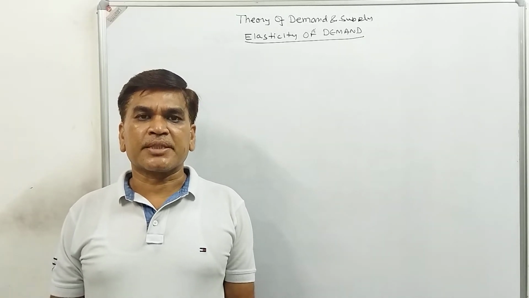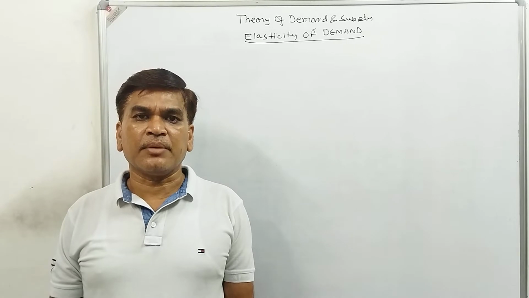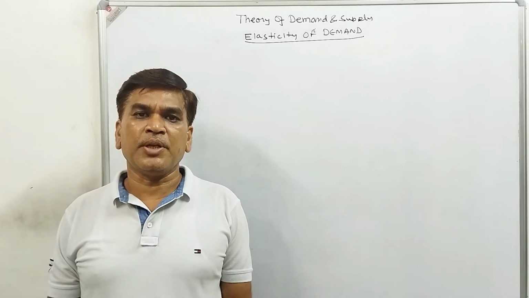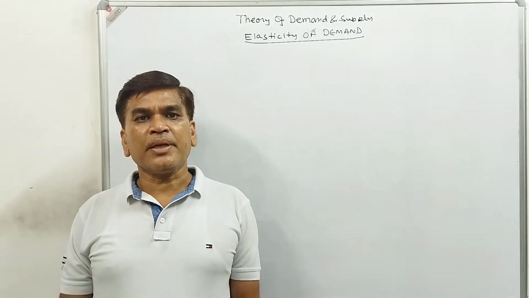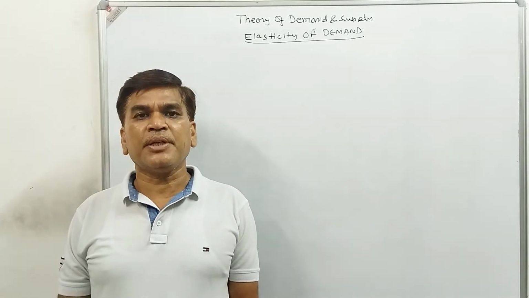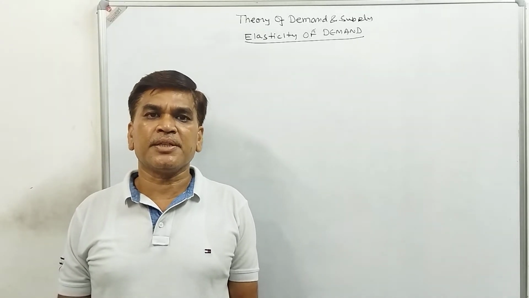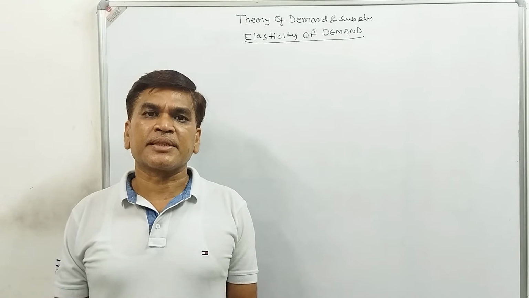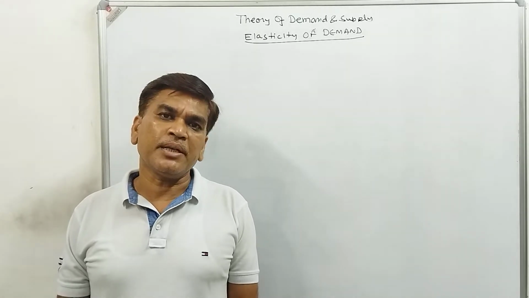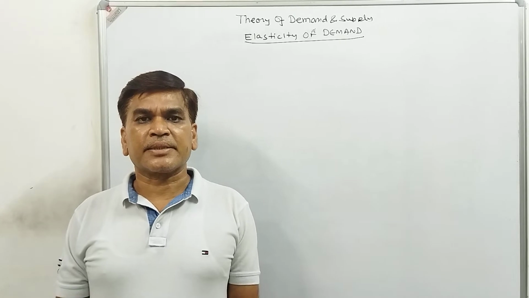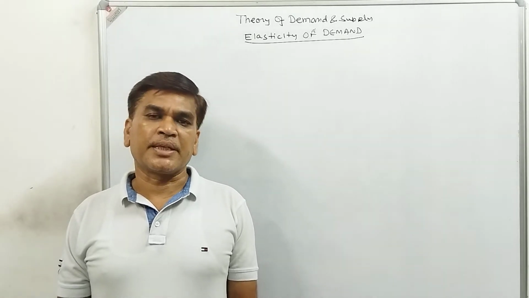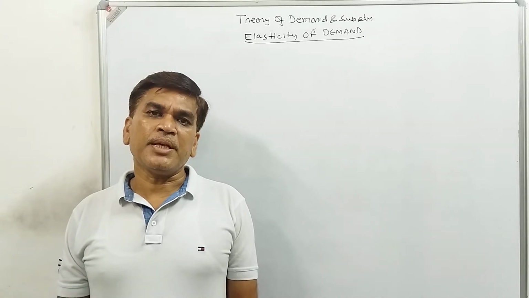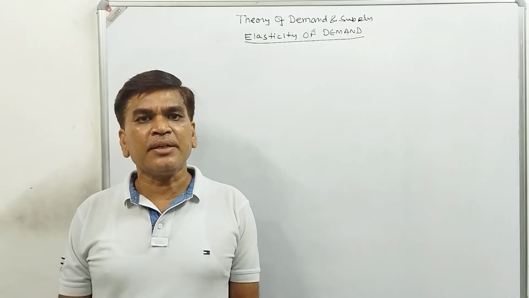In this video, we will discuss a topic from business economics as well as microeconomics, and the topic is theory of demand and supply. In our first video we discussed what is demand, the definition of demand and the determinants of demand. In the next video we discussed law of demand, types of demand, contraction and expansion of demand, increase and decrease of demand, and various other topics from the chapter of demand. In today's video we will discuss the elasticity of demand.